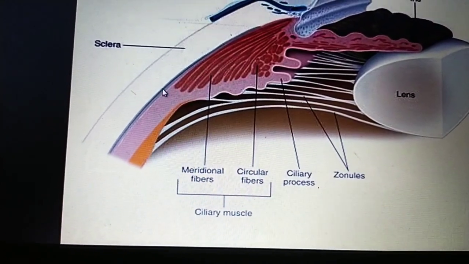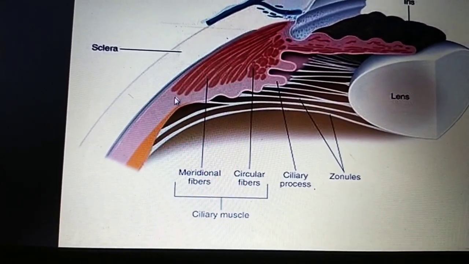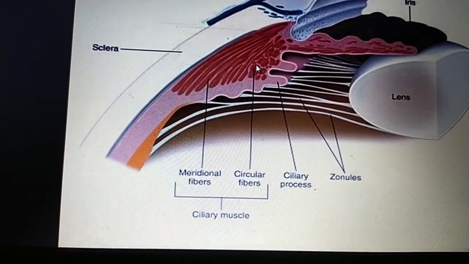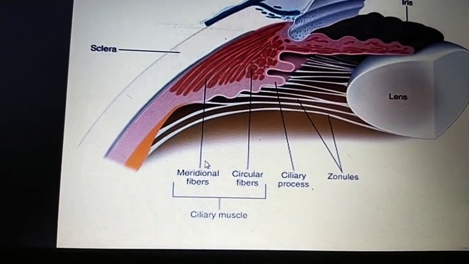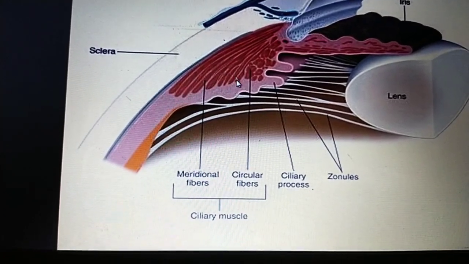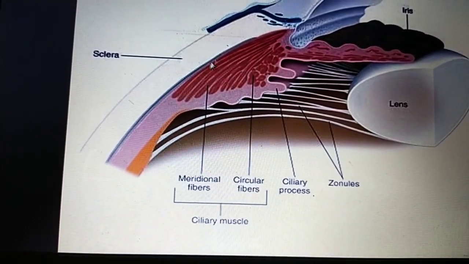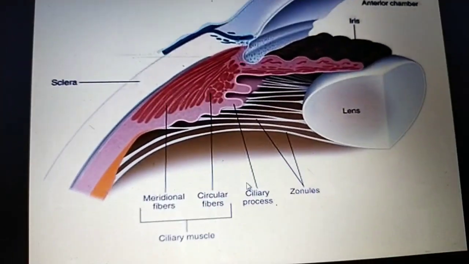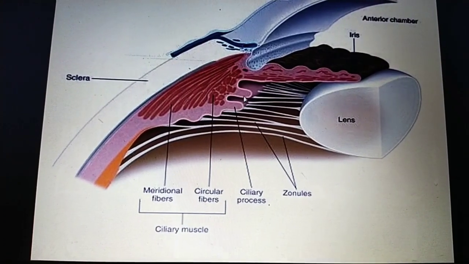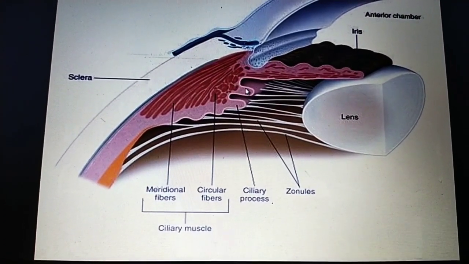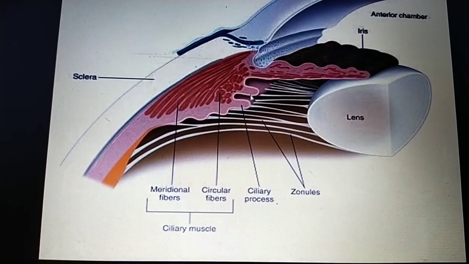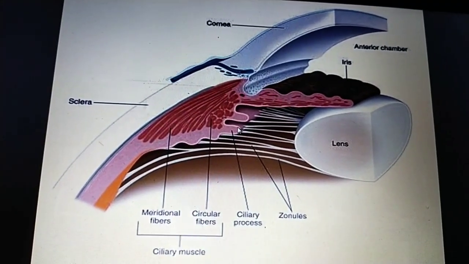The ciliary muscles are mainly of types circular, longitudinal and radial. These are the meridional fibers, which you can also call longitudinal fibers, and these are the circular fibers. These projections of the ciliary body are the ciliary processes. You can go to the next slide.